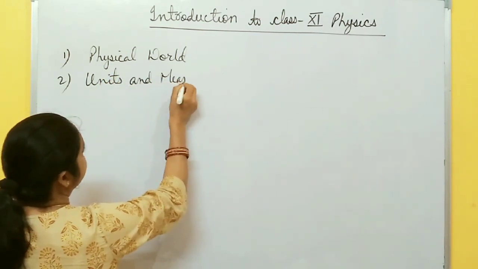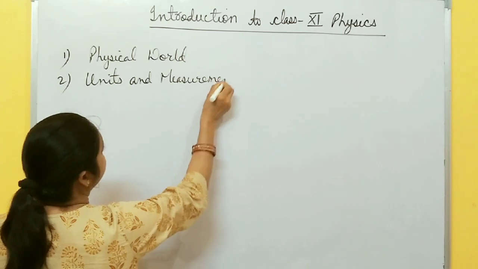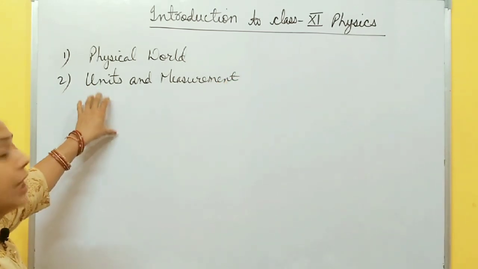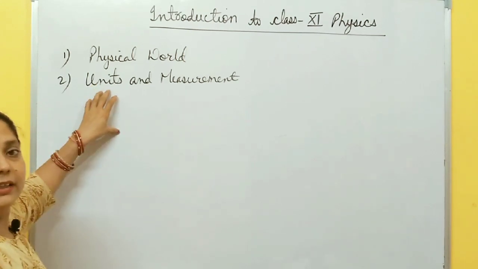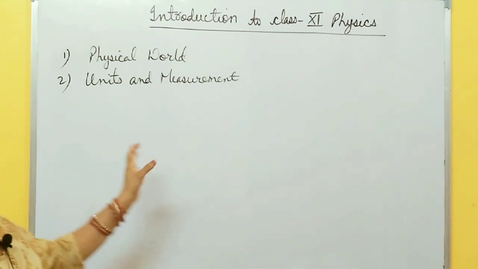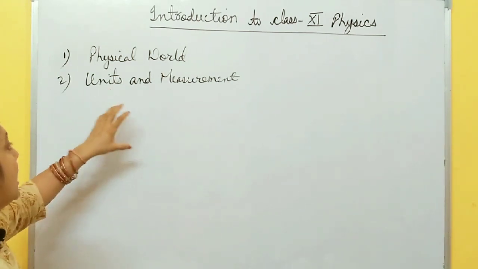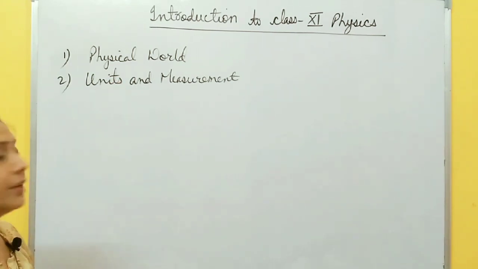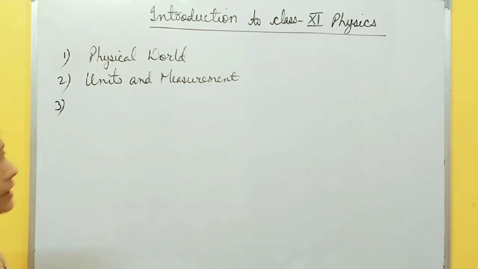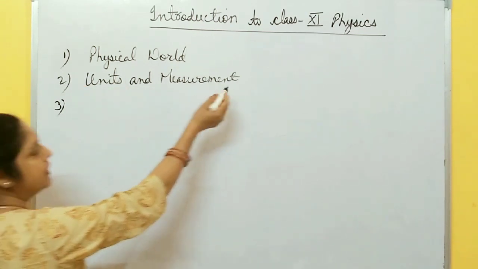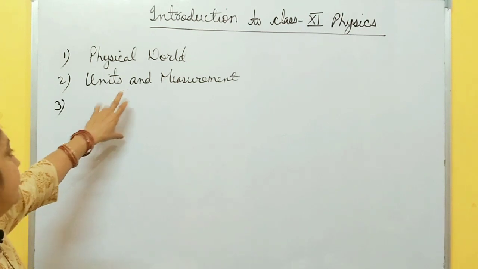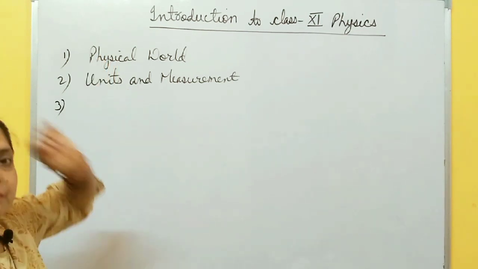This chapter is very important if you want to clear all the concepts in physics. This is the main chapter. If your basics are clear, then you can easily solve each and every numerical in physics. So you must have knowledge about units and their measurement. Then the third chapter, from here physics started. Units and measurements is a very easy chapter in class 11, the easiest of all the chapters, but knowledge of units is a must.